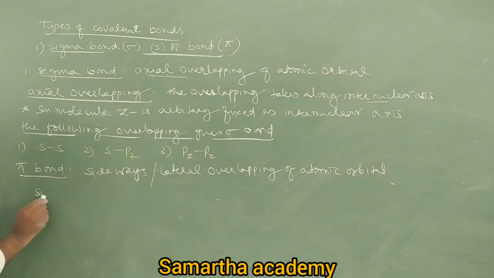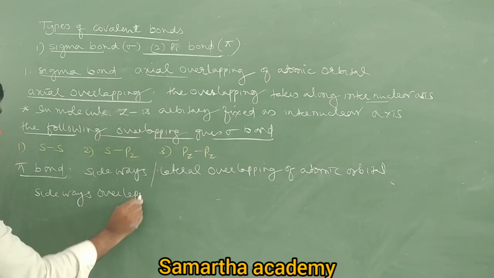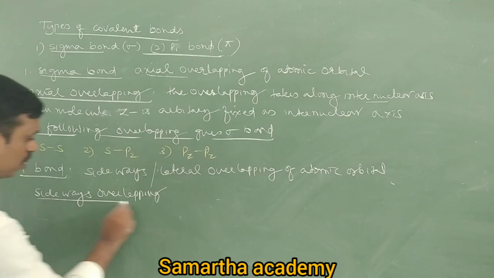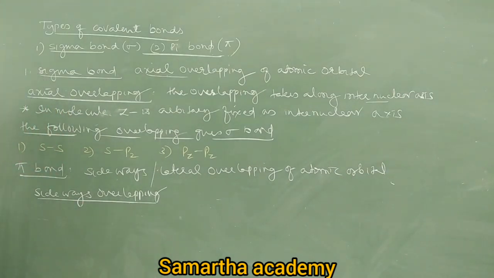Then what is the meaning of sideways? Come on, which overlapping is called sideways overlapping? The overlapping of orbitals takes place perpendicular to the internuclear axis.